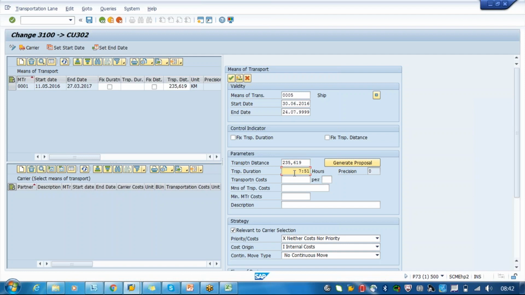The distance is showing in kilometers. It is not 23, it is 235 kilometers. The decimal is represented by a comma here. 235 kilometers.